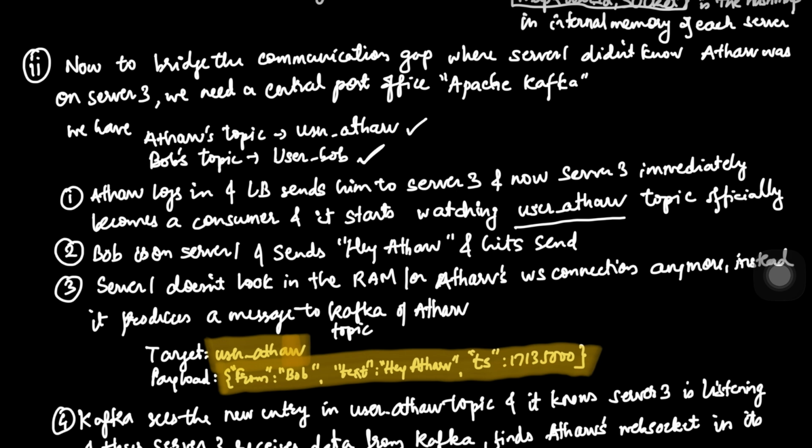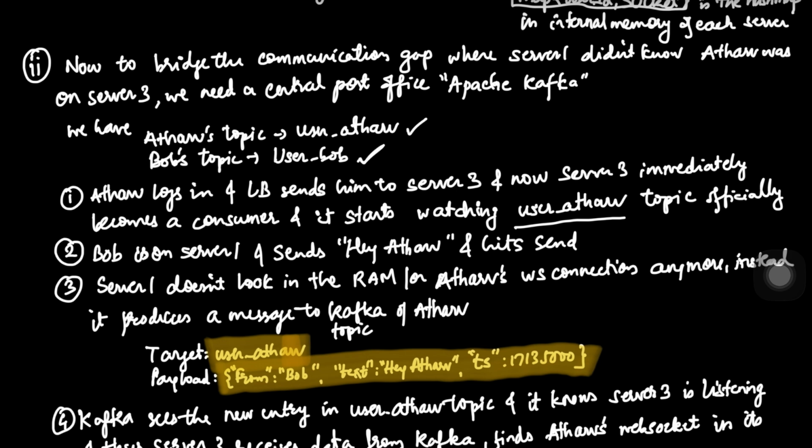So instead of server 1 looking in its own RAM, because we said that server 1 will try to see in its own RAM whether there is a connection, a map, for Athar, and if it was not there in the earlier case, that is why we were not able to deliver the message. But here we won't do that. Here we won't search in the RAM. What we will do is simply produce a message to the Kafka topic named user Athar. So whenever Bob tries to send a message, it will directly publish it to Athar's topic.